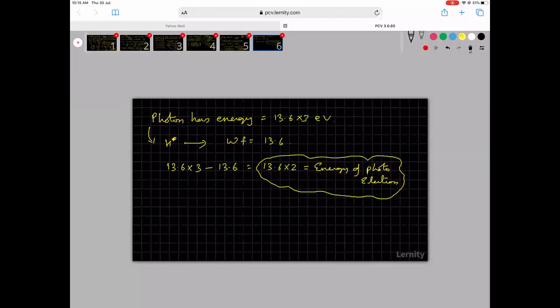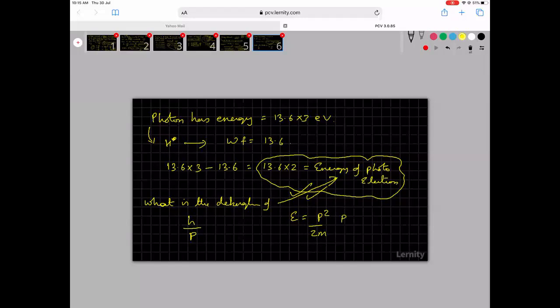So now if this is the energy of the photoelectron, then the question is, what is the de Broglie wavelength of photoelectron? Now de Broglie wavelength for photoelectron will become h by p. Then energy is equal to p square by 2m.